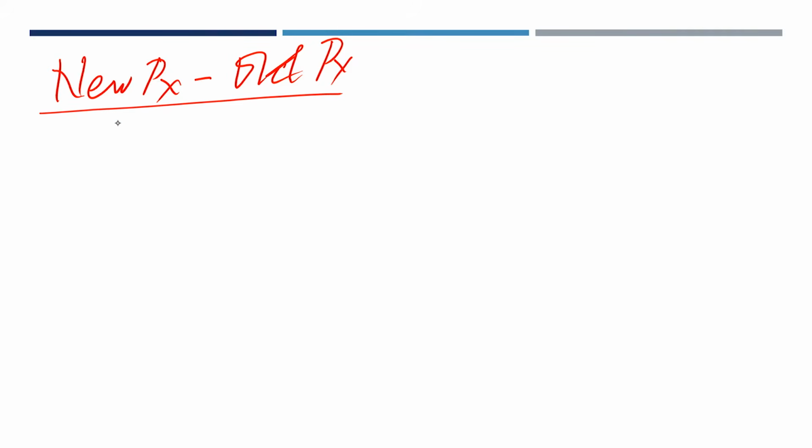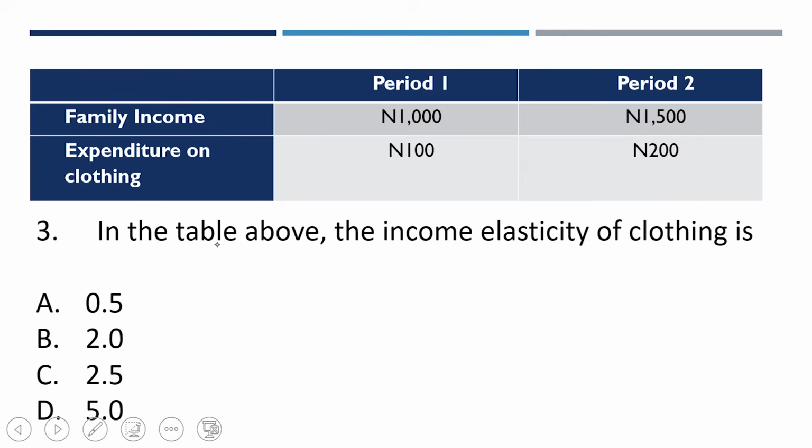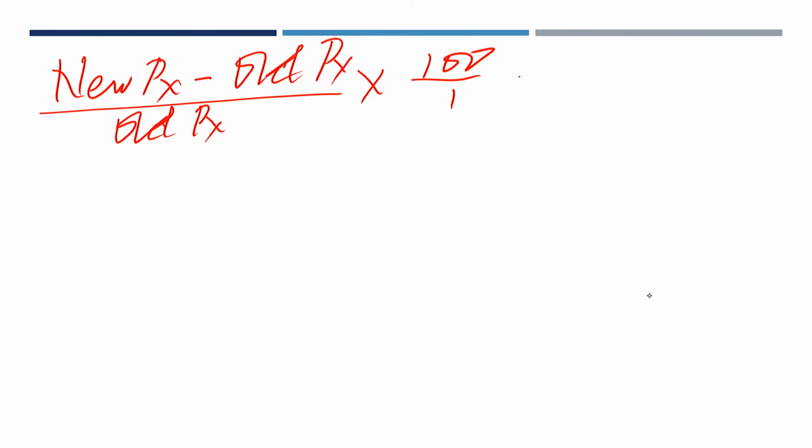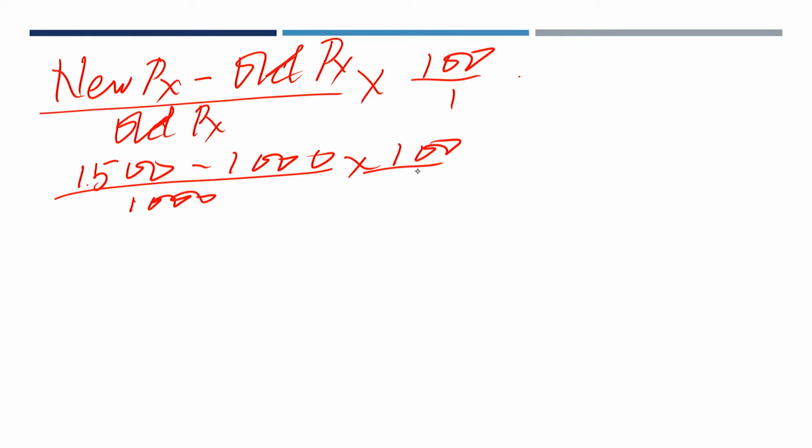What is our new price? 1,500. Our old price is 1,000. Then we say 1,500 minus 1,000 over 1,000 times 100 over 1.